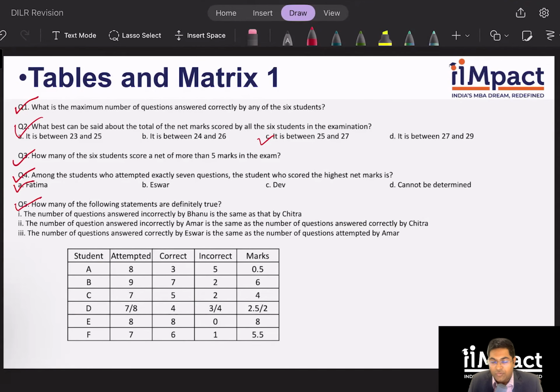And that is the end of this set, and this section. Definitely not an easy section, but I hope you've learned a few things which will help you address this topic much better. I will cover better nuances and more nuances in this lecture's upcoming for tables and matrix revision.